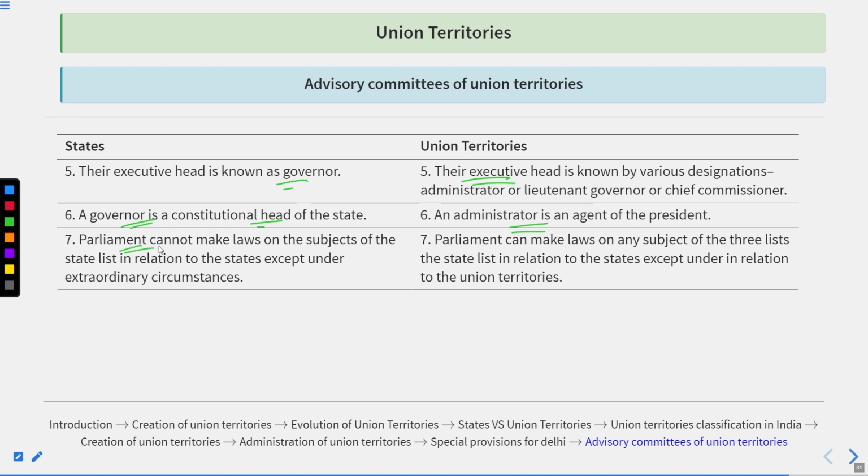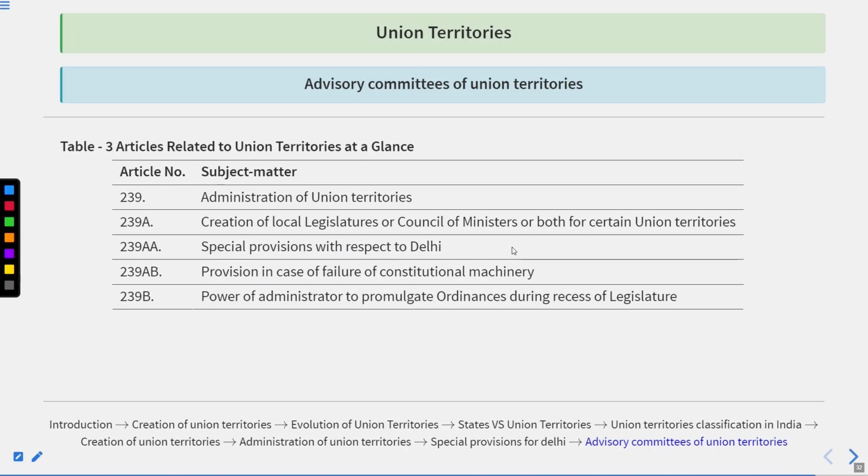Parliament cannot make laws on subjects of the state list in relation to the state except under extraordinary circumstances. Parliament can make laws on any subject of the three lists, including the state list, in relation to the union territories.